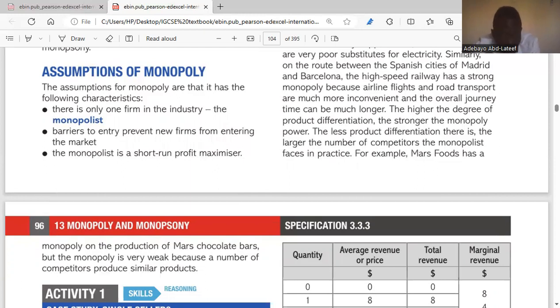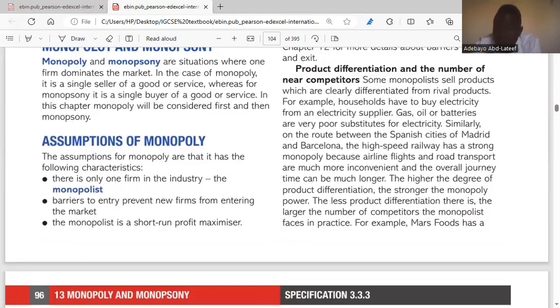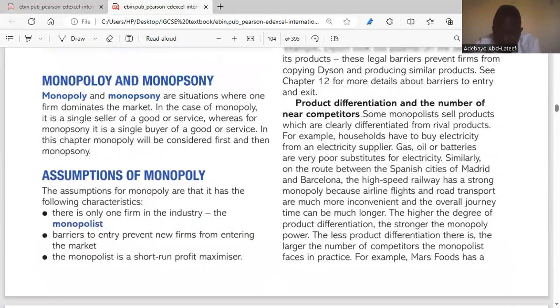The third one: the monopolist is a short-run profit maximizer. So a monopoly thinks about right now; it wants to make profit as soon as possible. It thinks about the short term. It thinks about making the highest profit that is ever available in that industry as soon as possible. That is what we mean by a short-run profit maximizer.